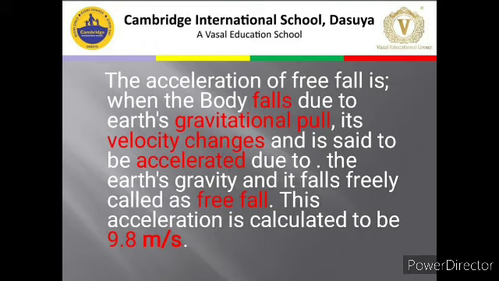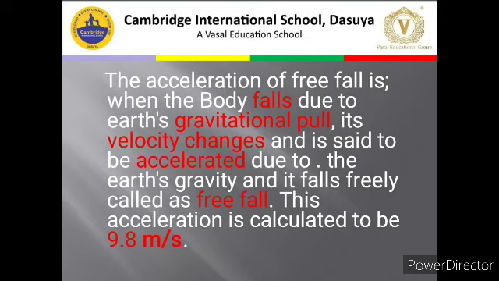You can again revise it: when an object falls freely, fall means coming down, freely means without the action of any force other than the gravitational force, in that case, we can say the object is in a state of free fall, and the acceleration during that is what we call acceleration due to free fall. Fine. So let's read it.